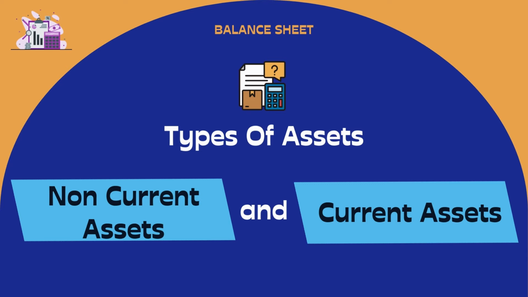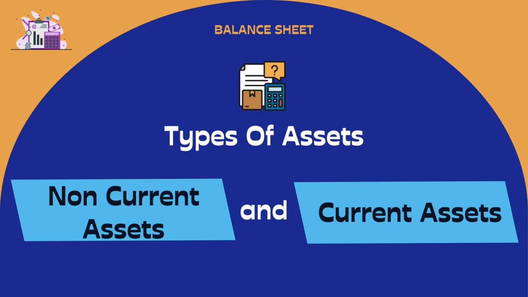Non-current assets are long-term investments that will provide value over several years. Simply understand, if the company has the asset for more than 12 months, 1 year, they come under non-current assets. They will be converted into cash only after 12 months. Non-current assets may include items such as land, property, plant and equipment, trademarks, long-term investments. So all those things come under non-current assets.